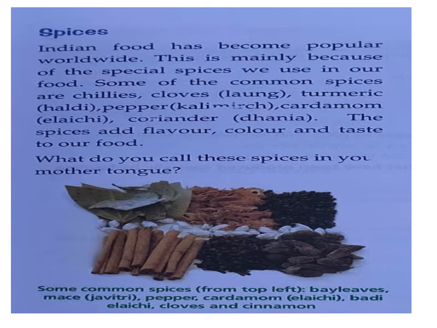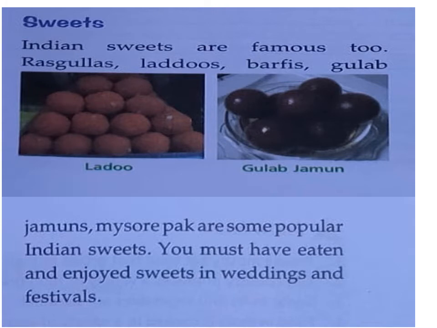Okay, now we can continue our chapter here. In our food items there are other things that are called sweets. Hope many students like this. Some like the laddus, someone likes the gulab jamun, someone likes the rasgulla and so many other sweets there, you like according to you, but some names are given here.